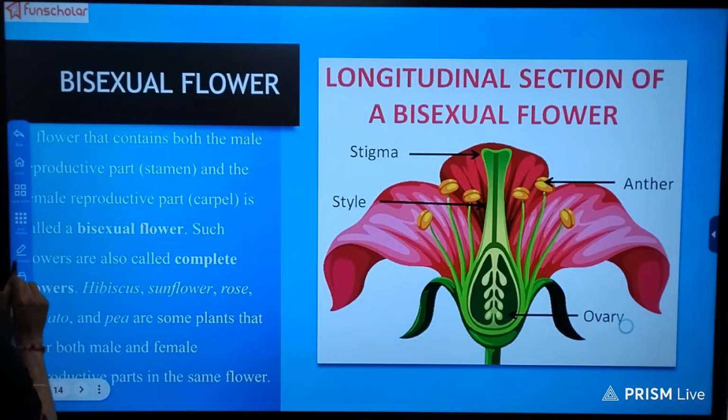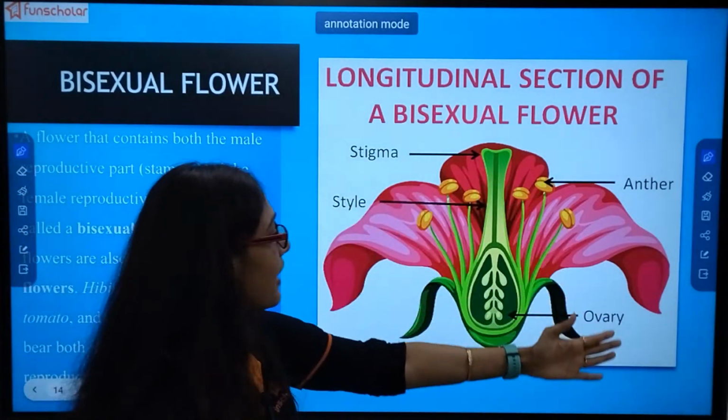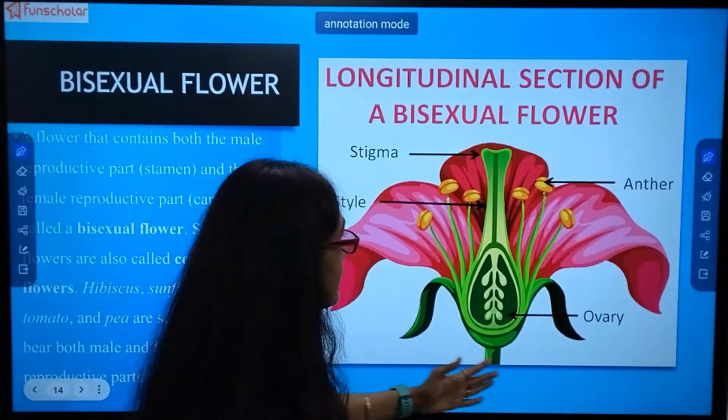Next is bisexual flower. This flower we have learned at the beginning.